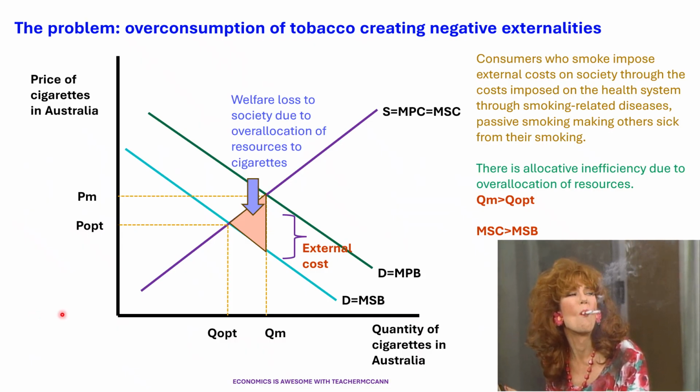To revisit briefly the negative consumption externality of tobacco. So we're over consuming cigarettes and tobacco. Consumers who smoke create impacts on our health system and on passive smokers who might also get sick. So we have an external cost or a welfare loss because we are demanding far more than what would be socially optimum. So if we leave the market to itself, we would be trading at QM, where if we consider the external cost of cigarettes, we would trade at QOpt.